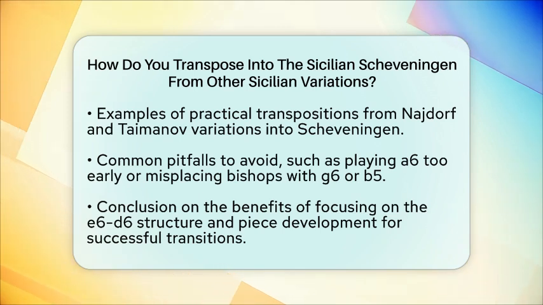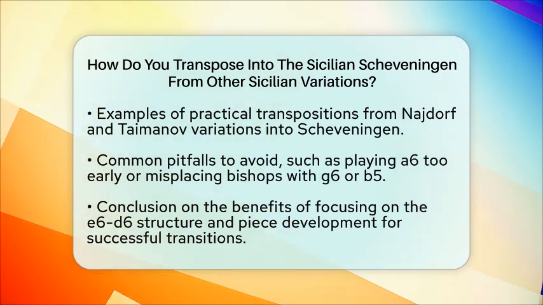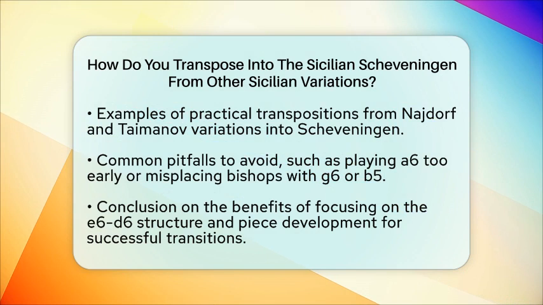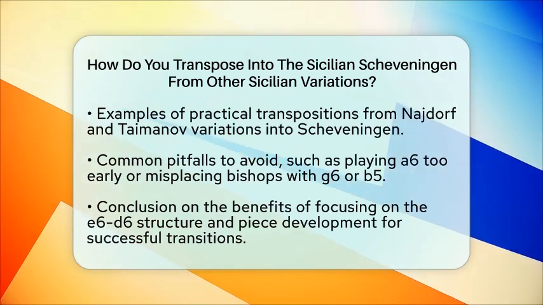In Paulsen variations, starting with 1. pawn to e4, pawn to c5, knight to f3, pawn to e6, pawn to d4, pawn takes on d4, knight takes on d4, knight to c6, knight to c3, pawn to a6, and bishop to e2 followed by pawn to d6 can also lead to a Scheveningen-like setup.